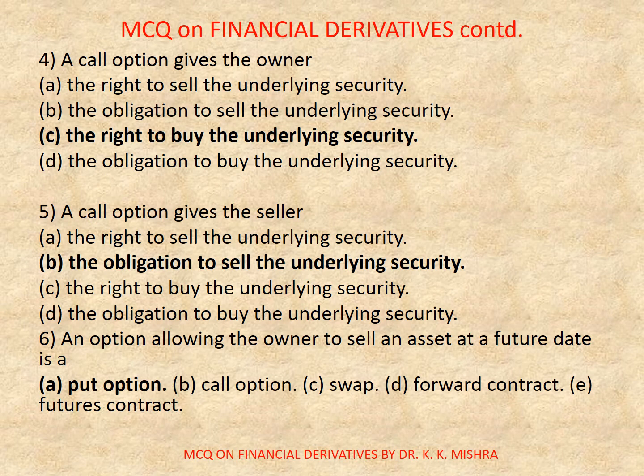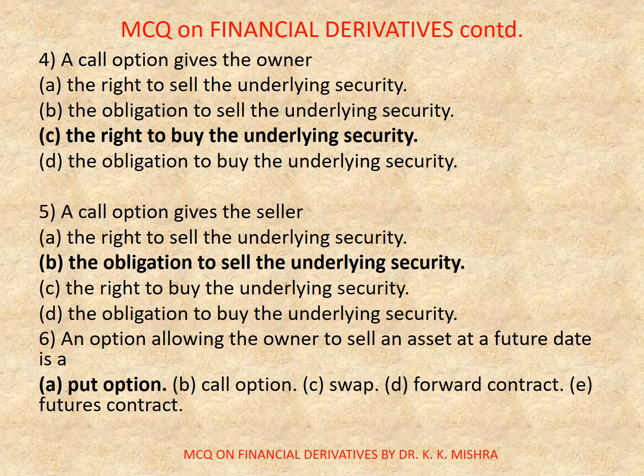Question number 4. A call option gives the owner. Options are A. The right to sell the underlying security, B. The obligation to sell the underlying security, C. The right to buy the underlying security, D. The obligation to buy the underlying security. Correct option is C. The right to buy the underlying security.